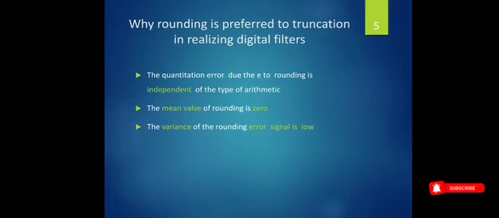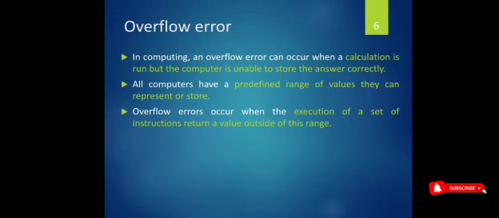Variance of the rounding error signal is very low. These are the 3 important characteristics of rounding, because of which it is preferred over truncation in digital filters.